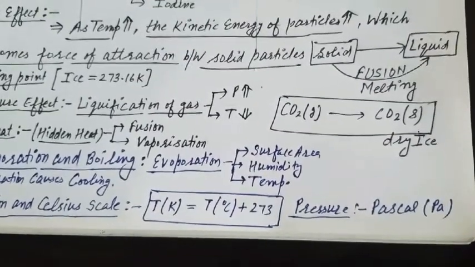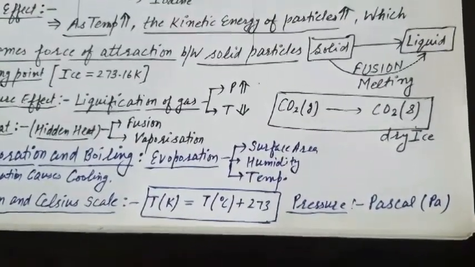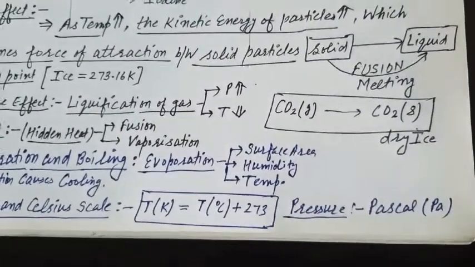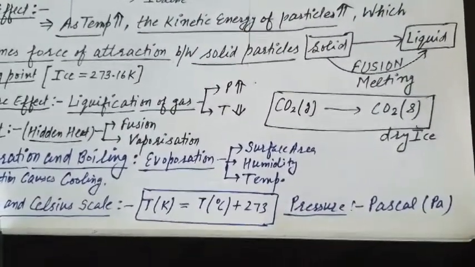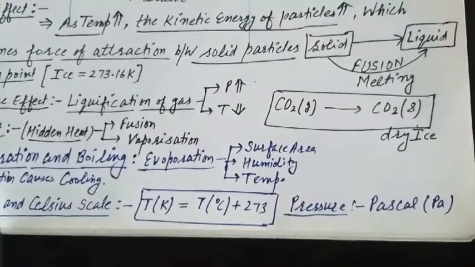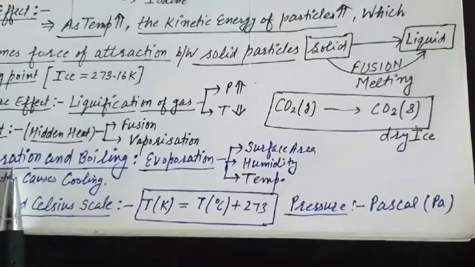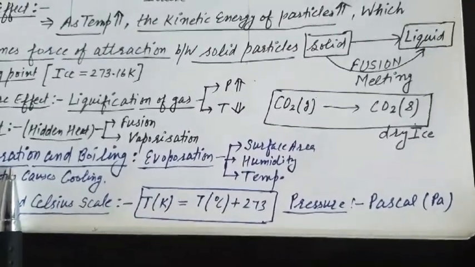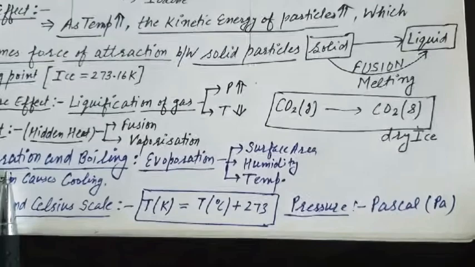This phenomenon of change of liquid into vapor at any temperature below its boiling point is called evaporation. So evaporation is the conversion of liquid form of a substance into vapor form below its boiling point.